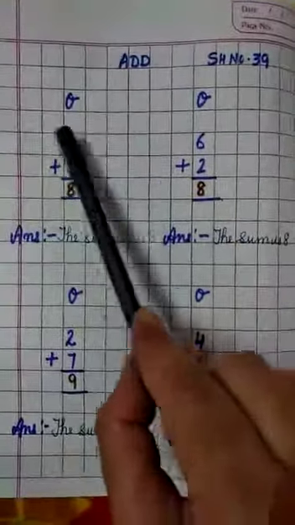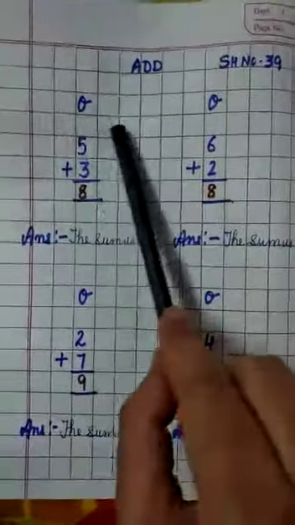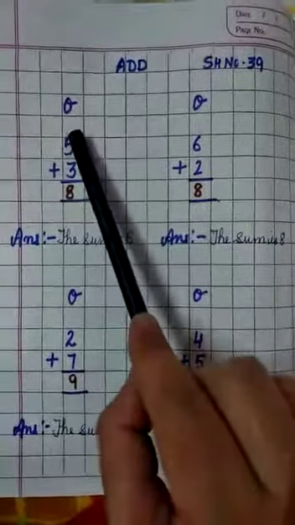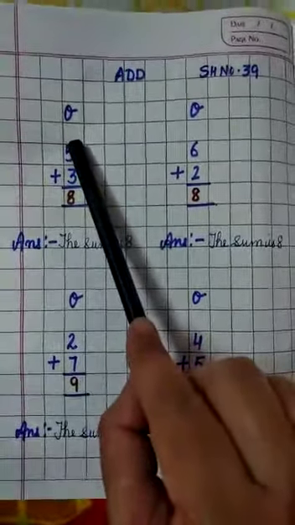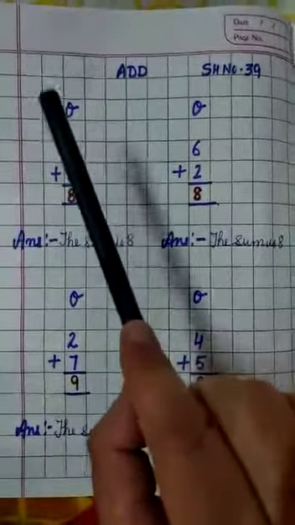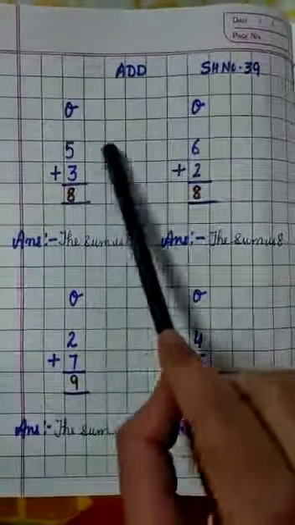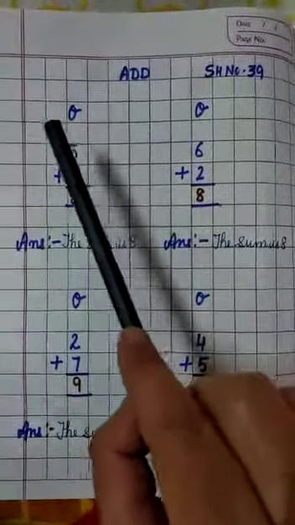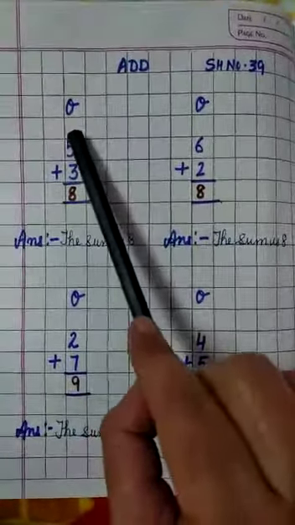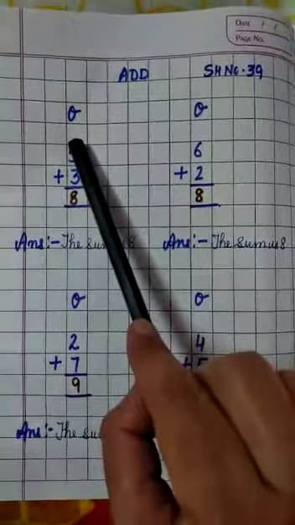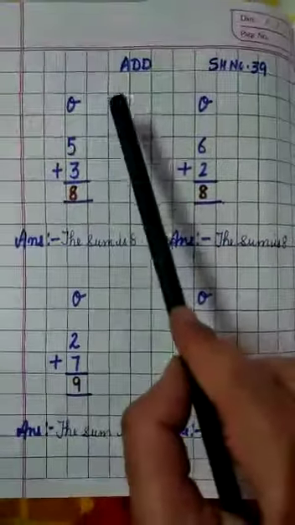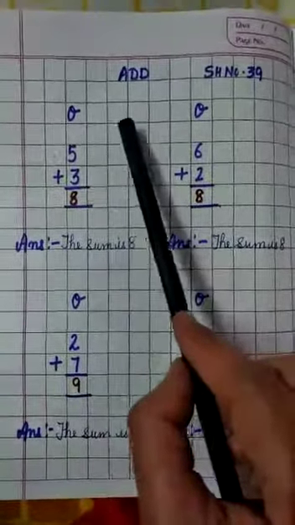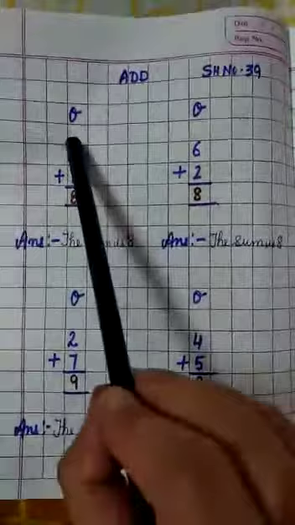And you are seeing here I have left one line and one box between the ones place and the tens place here, because when we do the carryover sums so keep this point in your mind. When we write the sums in the copy, we'll leave this box, because when we do the carryover sums we have to write the carryover number here. Okay, and in subtraction we do the borrow sums and we write the borrow number here, so we will do that later on. Okay, so this box is used for this purpose.